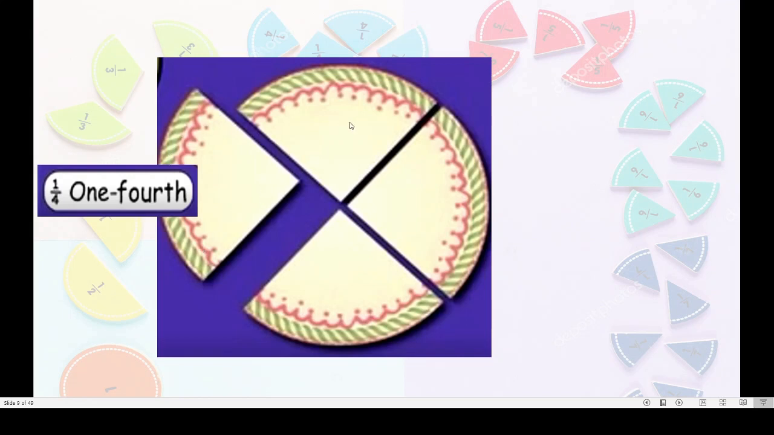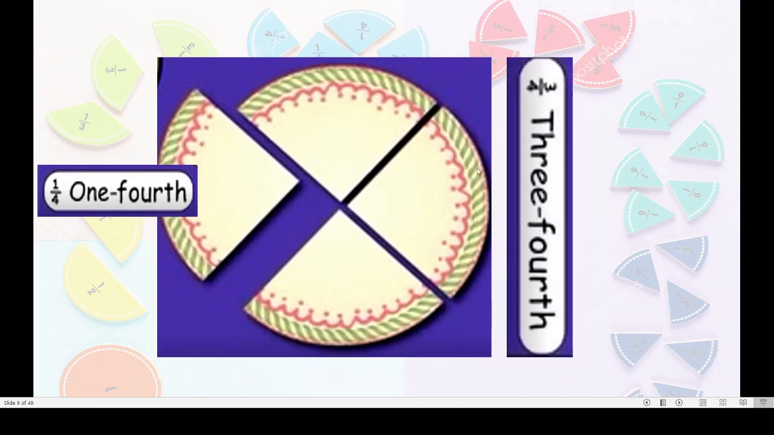Correct? Now how many remained? How many parts remained? 1, 2 and 3. Got this? 3 upon 4 parts remained. So we used to write 3 upon 4, that is 3/4 for all together these 3.